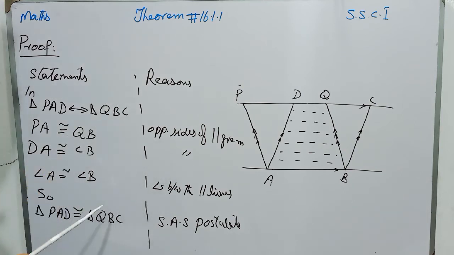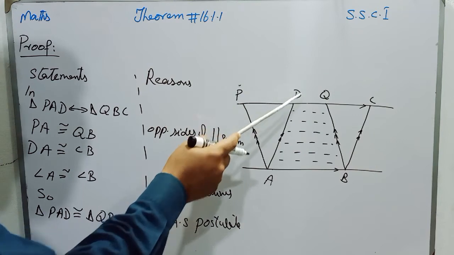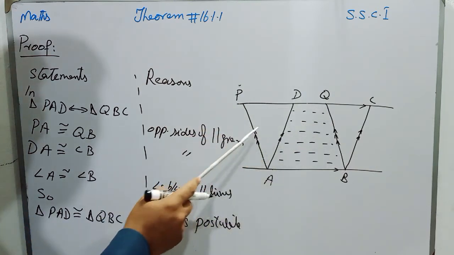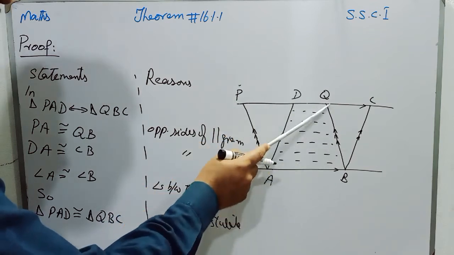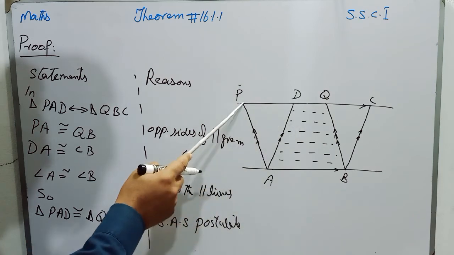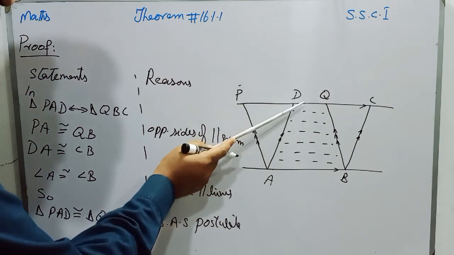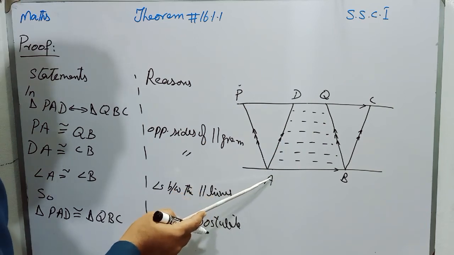Now students, think that if we add quadrilateral DABQ on both sides, then when we add DABQ to this triangle, it will be parallelogram ABQP. And when we add this quadrilateral to this other triangle, then it will become ABCD.